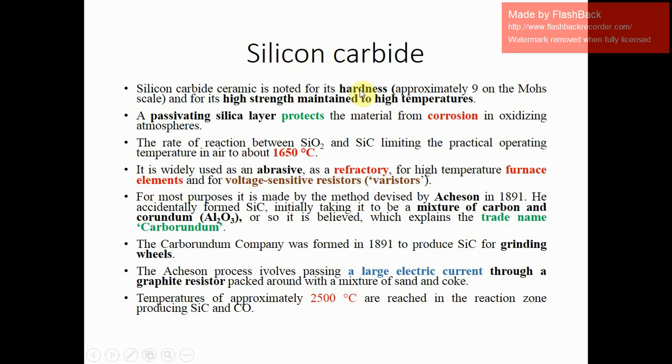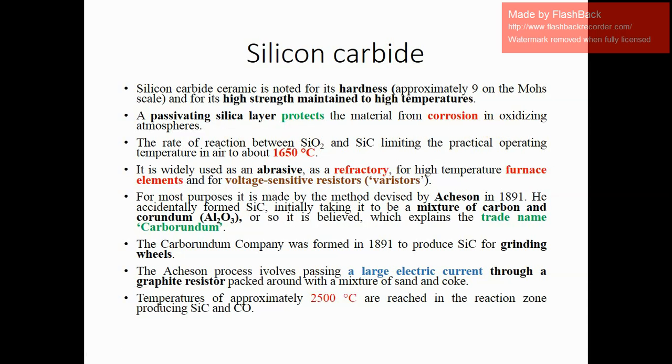It has a hardness of approximately 9 on the Mohs scale, and high mechanical strength at high temperatures. This passivating silica layer protects the material from corrosion in an oxidizing atmosphere.